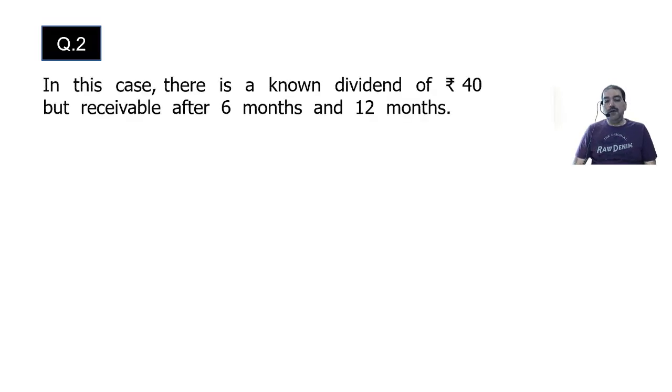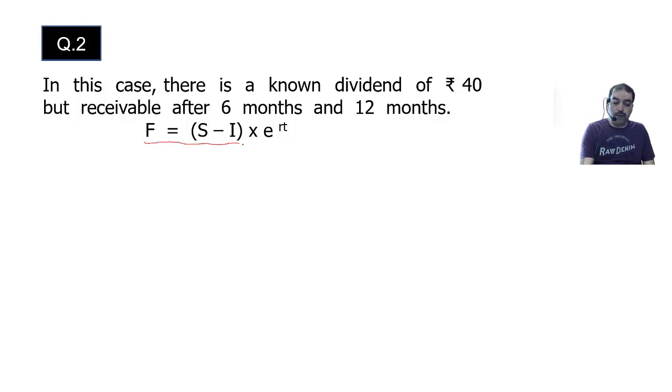So write down. In this case there is a known dividend of rupees 40, but receivable after 6 months and 12 months. So first I have to write down this formula.